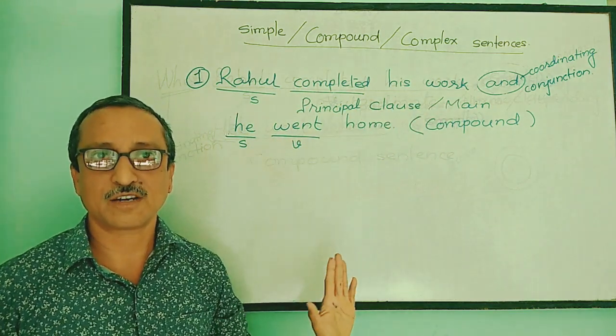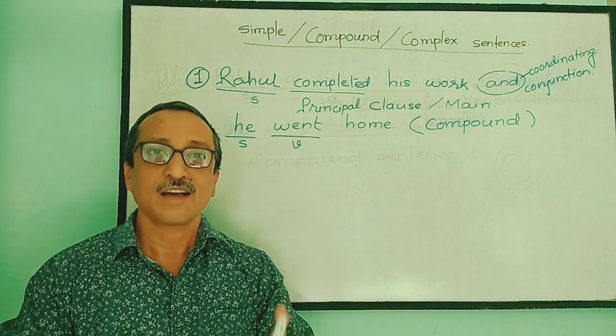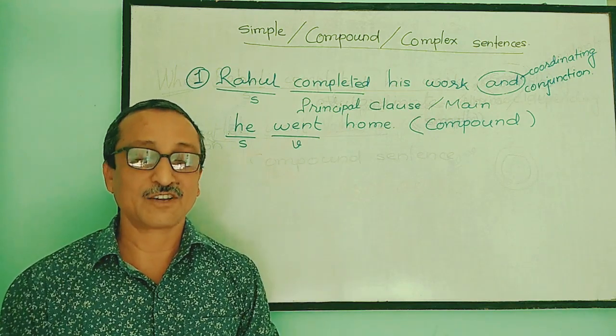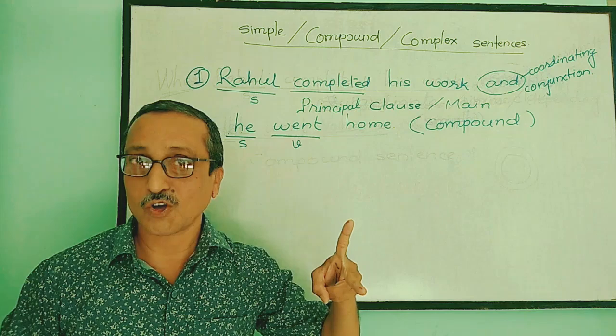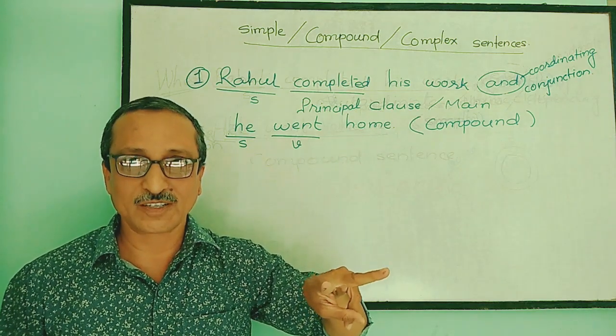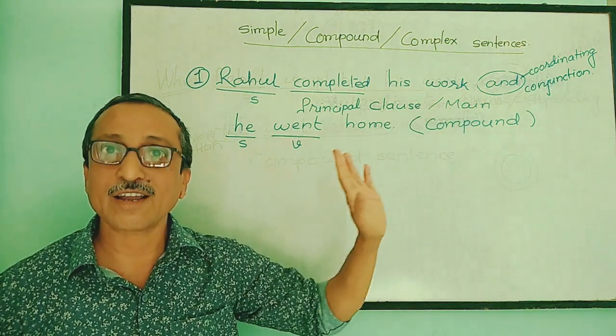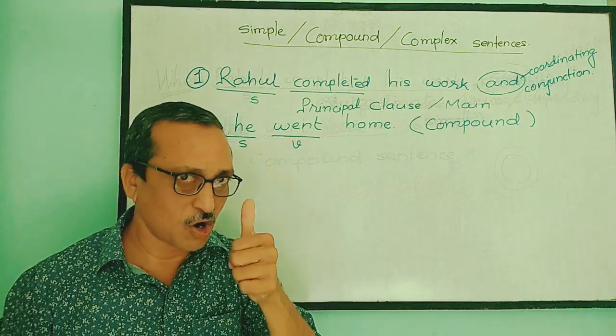This is a compound sentence. Once again, what is a compound sentence? A compound sentence is a sentence in which there are two principal clauses or more than two principal clauses joined with the help of a coordinating conjunction or conjunctions. Got it?